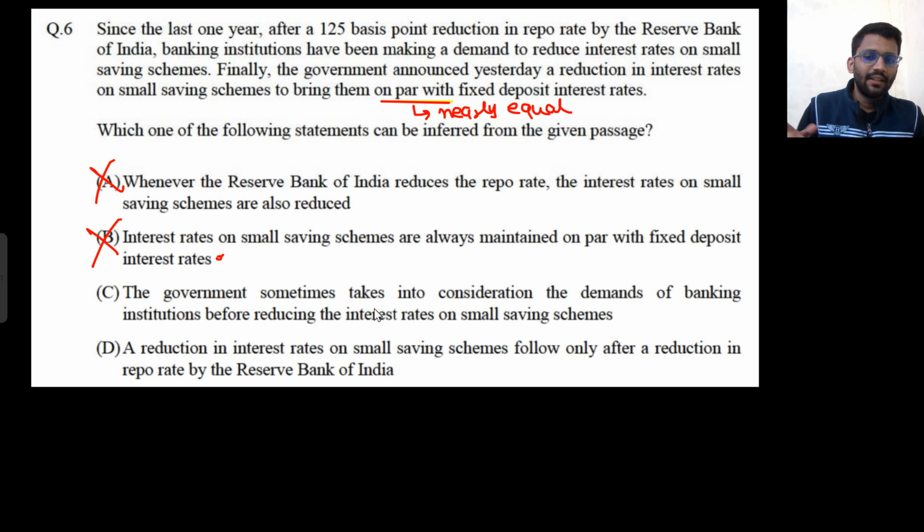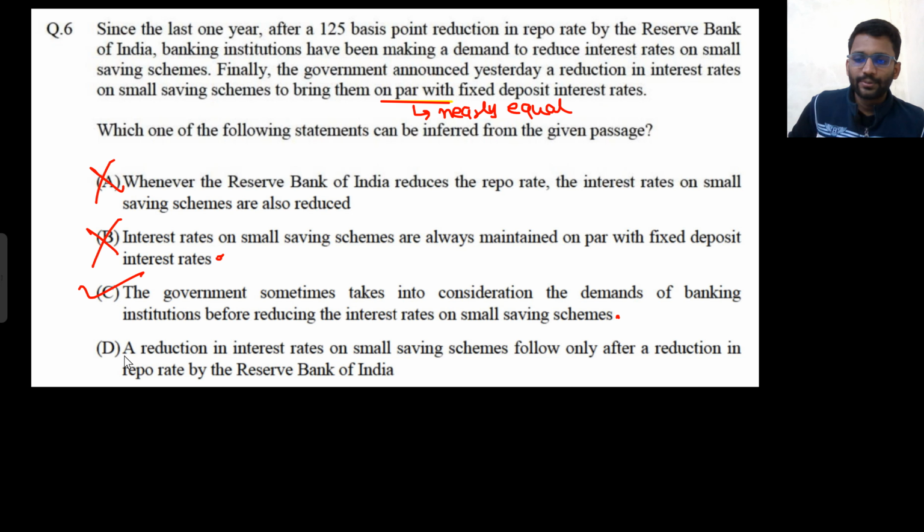Government sometimes takes into consideration the demands of banking institutions before reducing the interest rate on small saving schemes. Yeah, in this paragraph it is showing that the government considered the demand of banking institutions and reduced the interest rate on small saving schemes. So they consider the demand of banking institutions. So C option is correct.